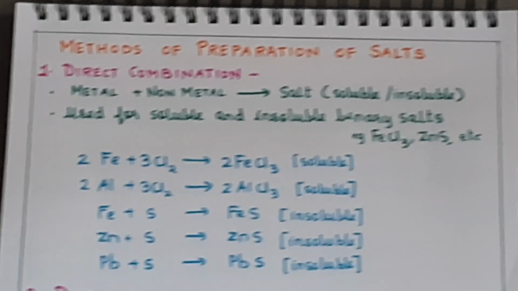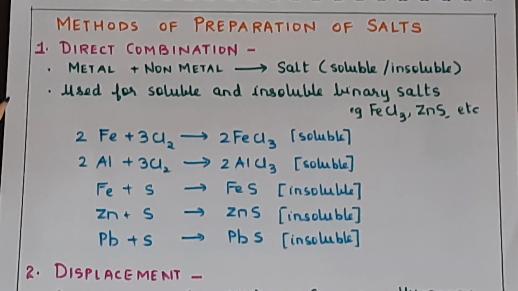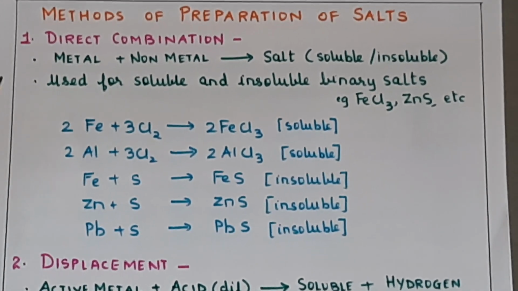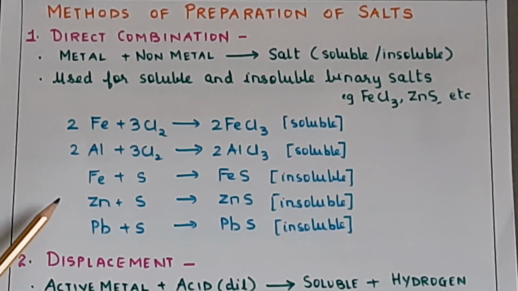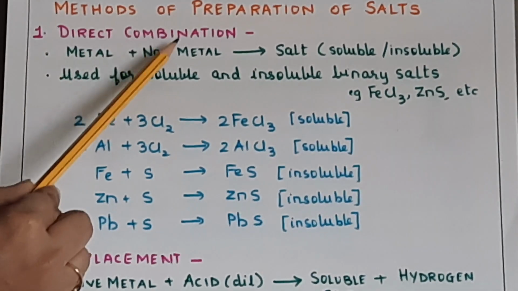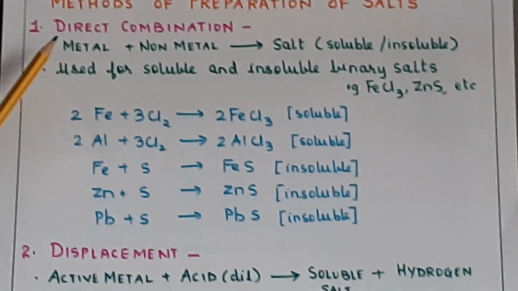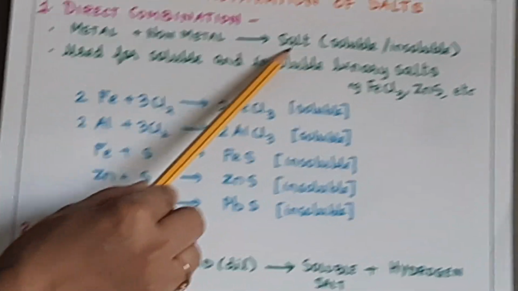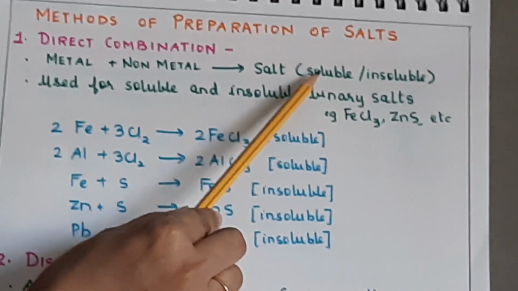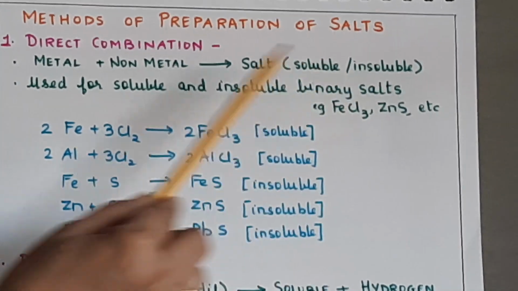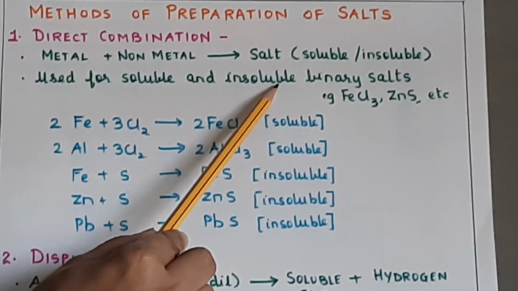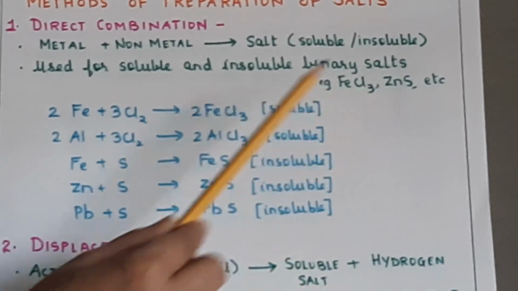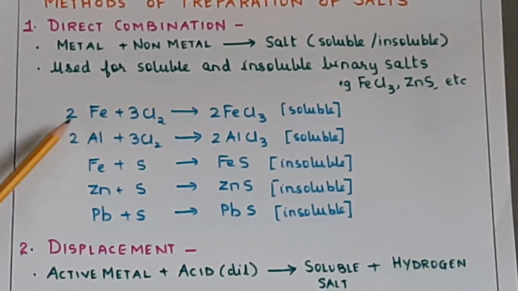Okay, now what I had just explained to you about the different methods for preparation of salts, now here we'll see all those methods along with the equations. First was direct combination. What I have written in green is the general reaction. Okay, so metal plus non-metal will give you a salt. Now by this method you can get either soluble or insoluble salts. So this is used for soluble and insoluble binary salts such as ferric chloride and ZnS. So these are the equations.